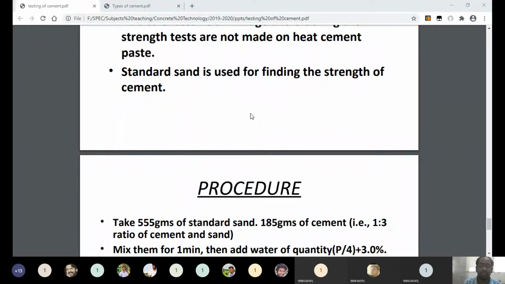Understand? So this is also one of the important questions when you go for some online exam or some competitive exam. This question may ask, the strength of cement can be measured by using cement mortar, cement paste, or cement powder. Like that they may ask. So like this we can measure the strength of cement. Up to now we have discussed how to measure the strength of cement.